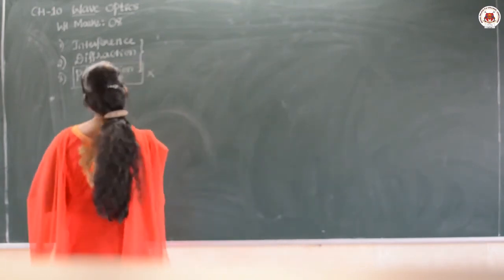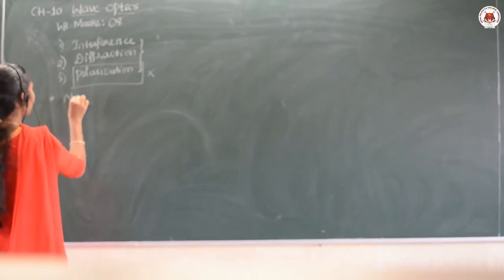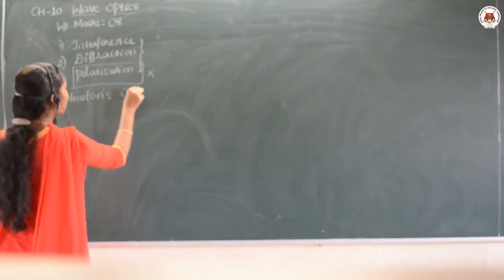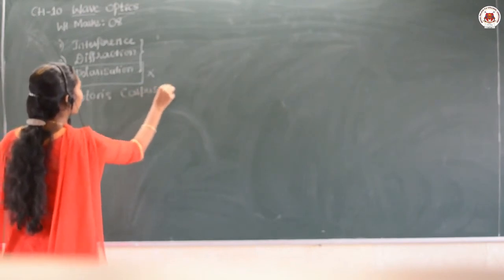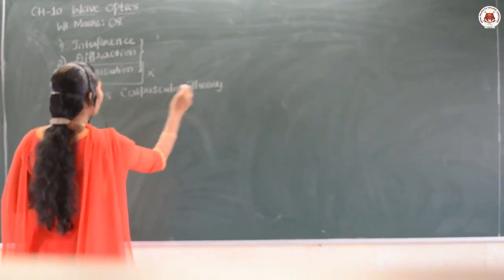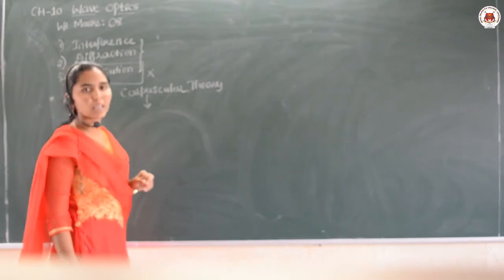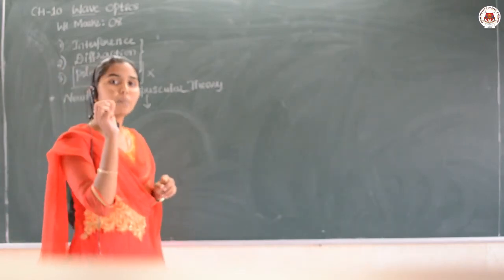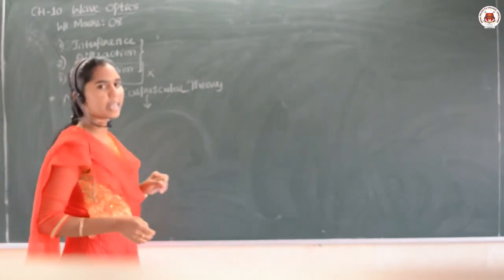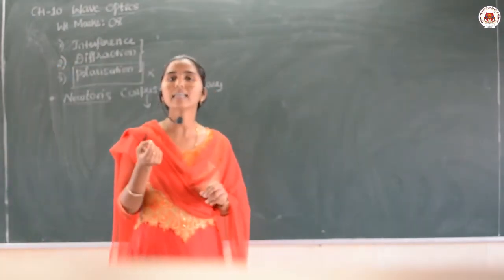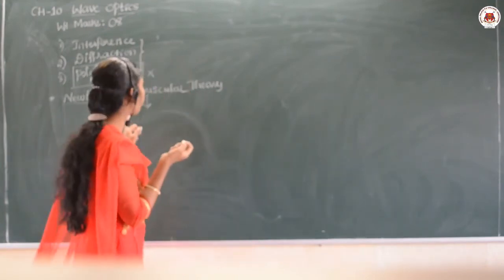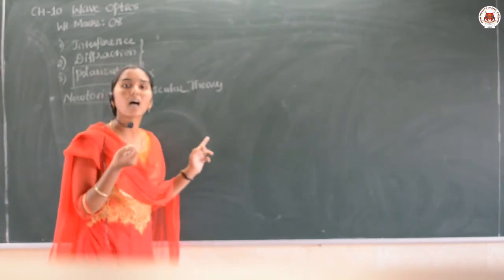What theory did he put forward? Newton's corpuscular theory. What is the meaning of corpuscles? Corpuscles are nothing but colored particles. That is why in his theory Newton stated that light consists of minute colored particles. They are called corpuscles.